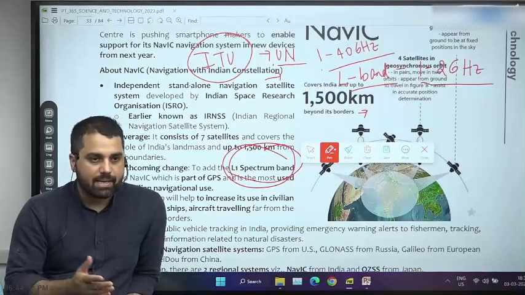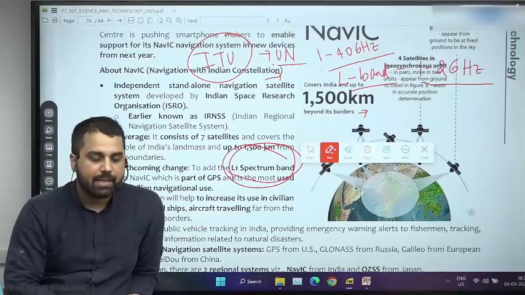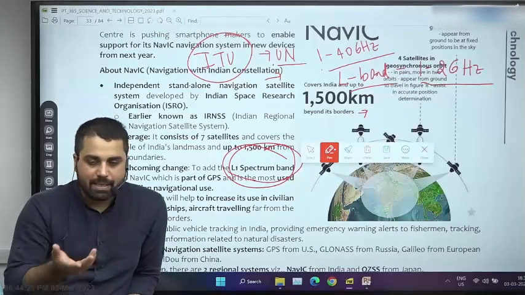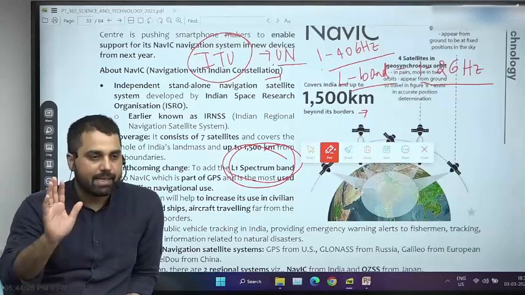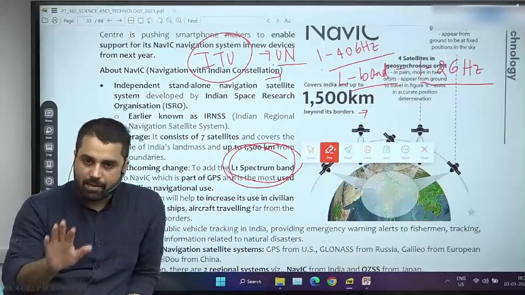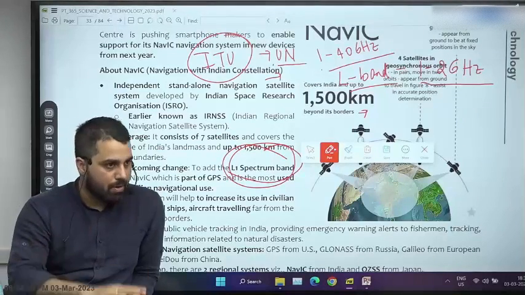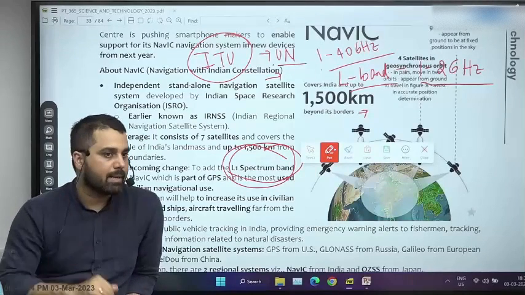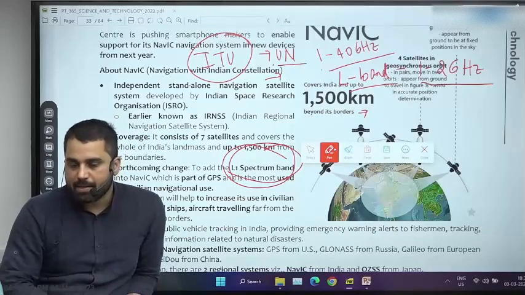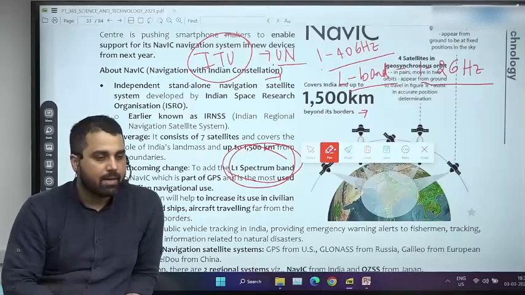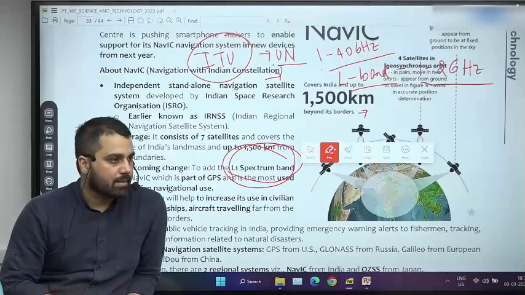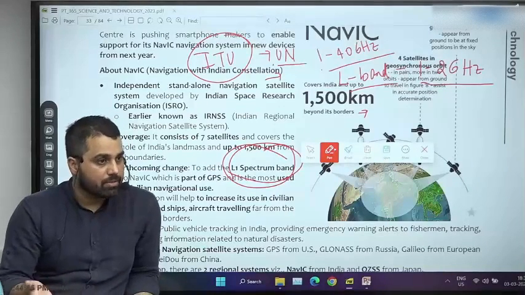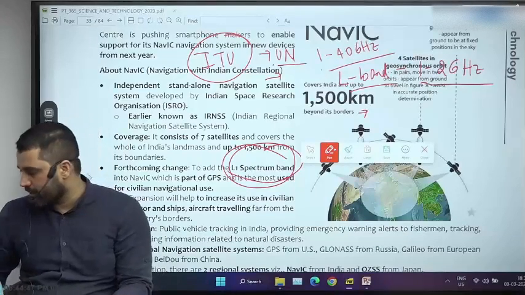What is the criteria for sun synchronous orbit? That your satellite's orientation with respect to sun should not change. Even though with respect to Earth it may change, with respect to sun it should maintain the same angle. Again, that is also a mathematical problem, more complicated compared to the earlier one, but nonetheless a mathematical problem. If you solve it, your answer will come out to be a height of 600 to 800 kilometer, inclination of 96 to 98 degrees. And because it is also a polar orbit, we have the best combination.